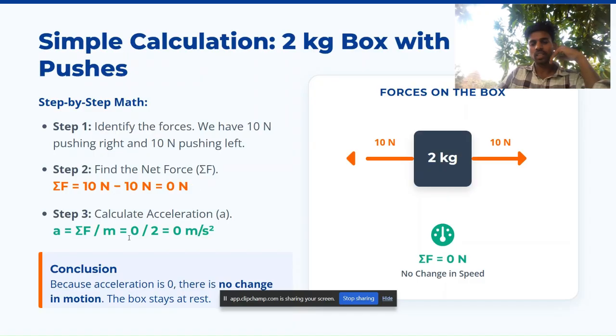And if we calculate the acceleration, we know that force is equal to mass times acceleration, and acceleration is equal to the sum of the forces divided by mass. So the sum of the forces will be 0 and the mass is 2. So 0 divided by something will always be 0. We understood what Newton's first law of motion is, and that is also called the law of inertia, right?